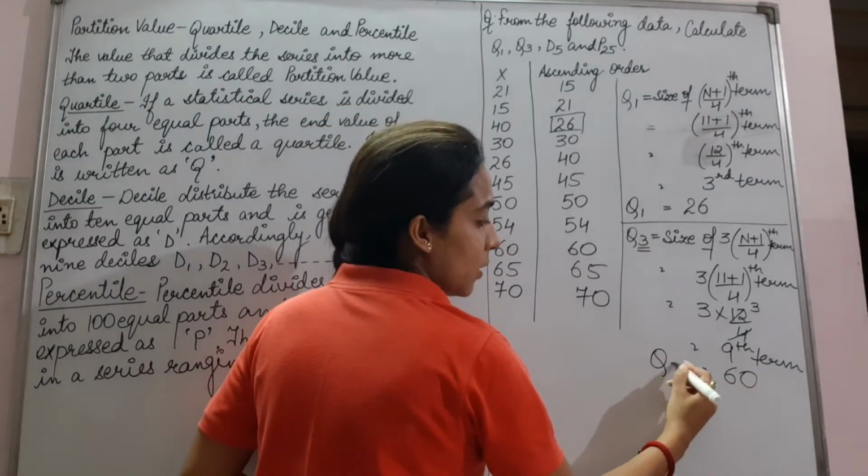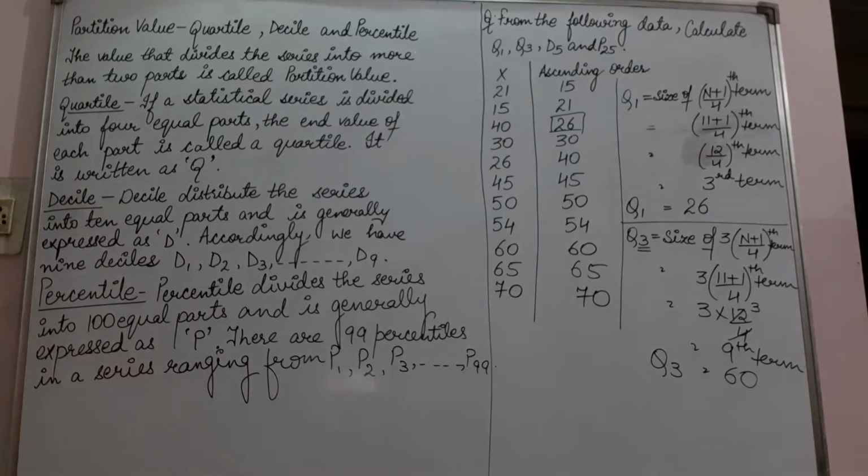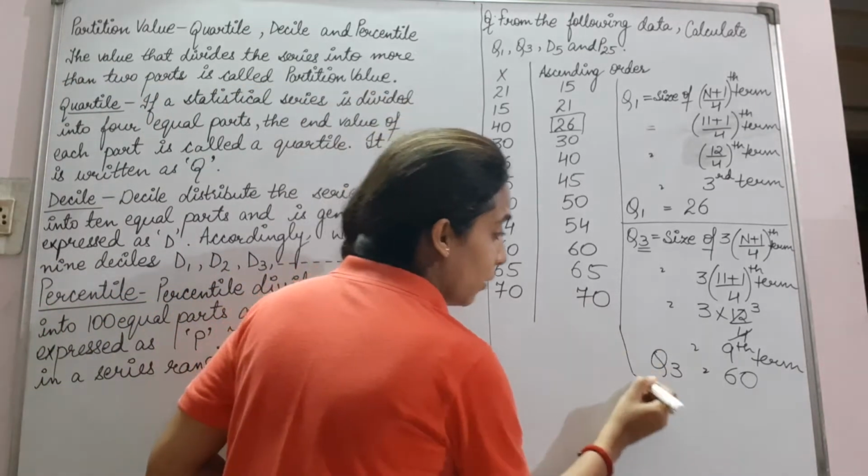Answer will be, what will be Q3? It will be 60. Next, D5. How to calculate D5 now?